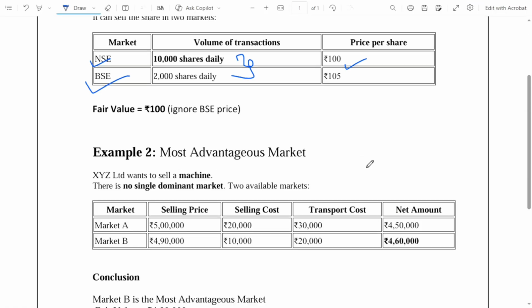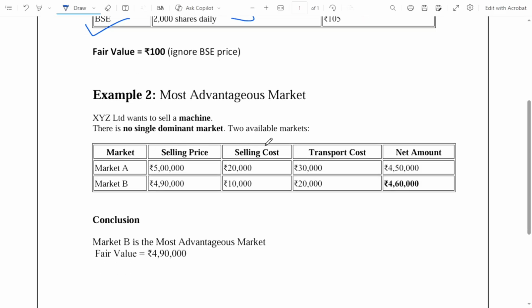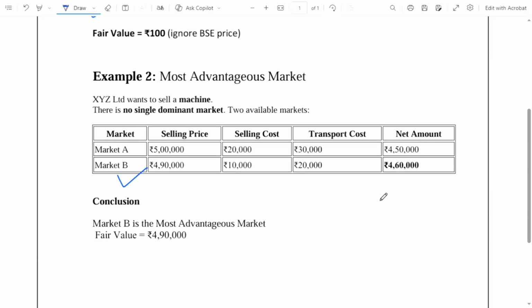Let's understand this with an example. XYZ Limited wants to sell a machine. There is no single dominant market, but two markets are available, market A and market B. Here the selling price is 5 lakh in one and 4 lakh 90,000 in the other, and the selling cost is 10,000 along with transportation cost. So the net amount is more in market B. So we will consider market B's price as the fair value of the asset, which is 4 lakh 90,000.